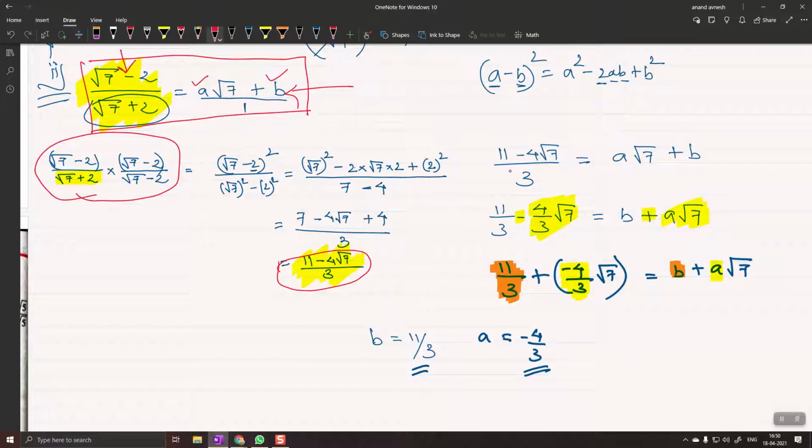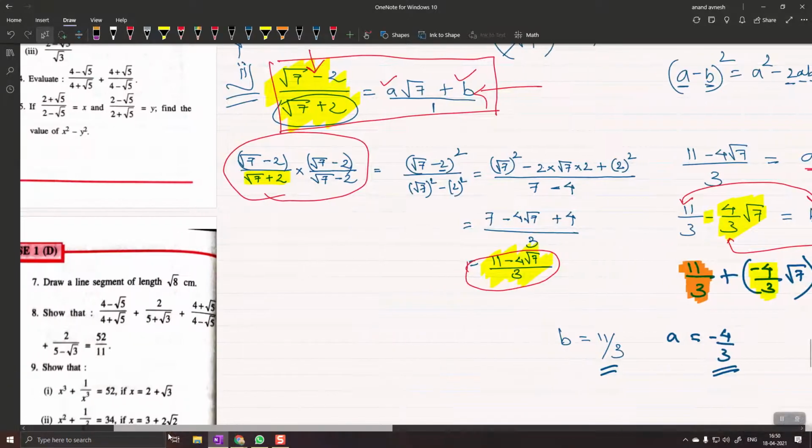So, sir, you simply found out the answer and I equated with the RHS. Okay, sir, got it. I equated with RHS, but then in equation also I took care of something, that I made sure that √7 के साथ कौन मल्टीप्लाइड है और b अकेला कांस्टेंट कौन है उसको मैं एग्जैक्टली पहचानूं. तो आई गॉट माई b as 11/3 and a as -4/3, just by comparison in their respective places. I compared the coefficients, right? So this is how we have to do it. We can do one more question from this a b wala.